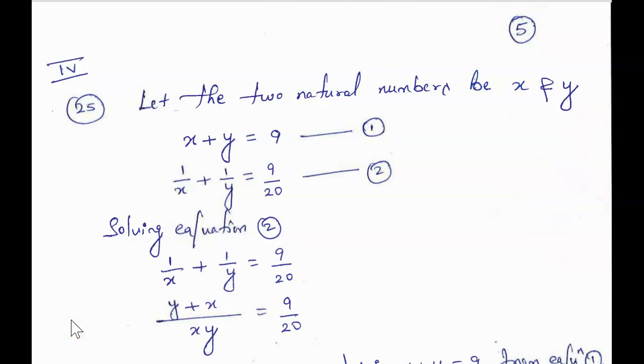This is question number 25. We have assumed the two natural numbers are x and y, and they have given two conditions. The sum of the natural numbers is 9, and the sum of their reciprocals is 9 by 20. Sum of the natural numbers means x plus y. When we add, the answer is 9. If we take the reciprocals of the same numbers and add them, then the answer is 9 by 20, that is equation 2. We have solved this case.